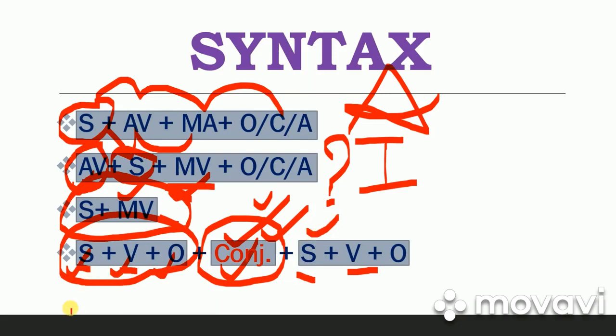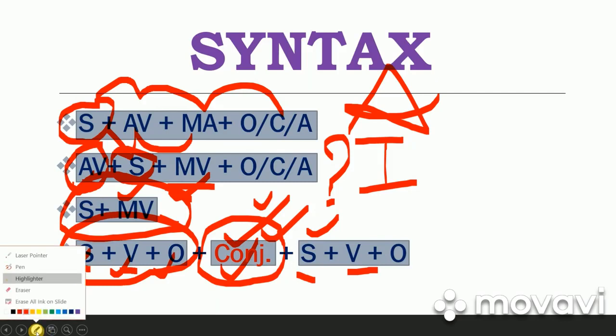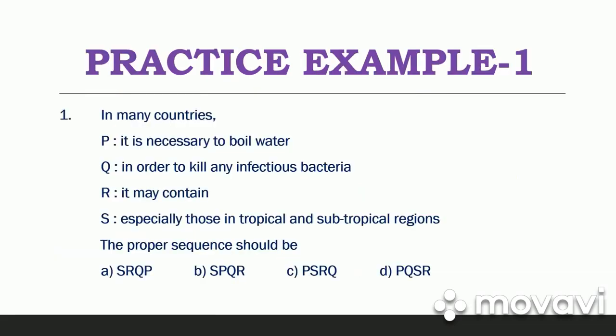Okay, so if you understand this logical sequence of the elements of the sentence, you will be able to easily identify the correct sequence of the parts of the sentence. Now let's study a few examples for practice. This is the first example on your screen, in which the sentence begins with